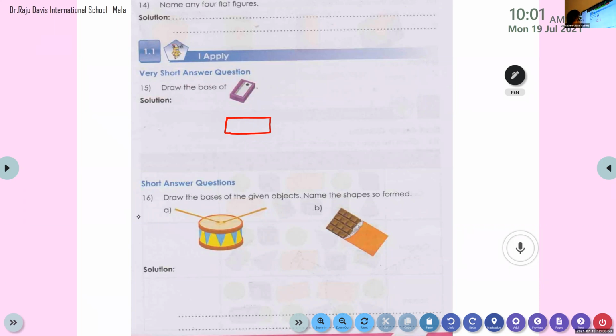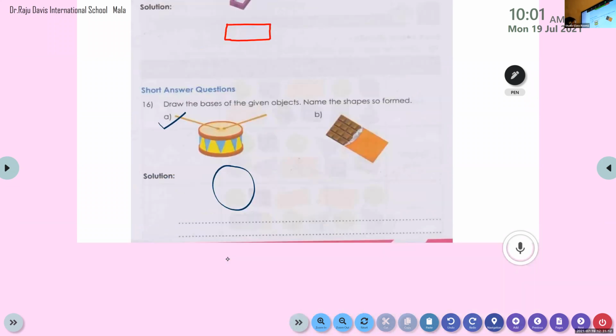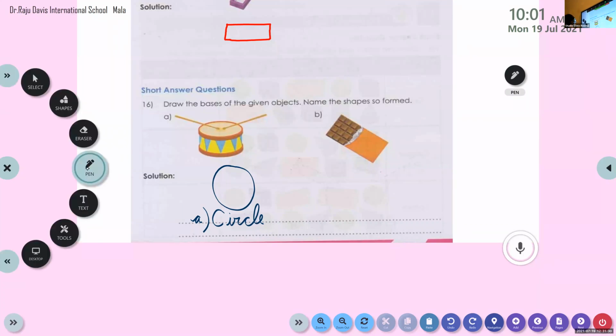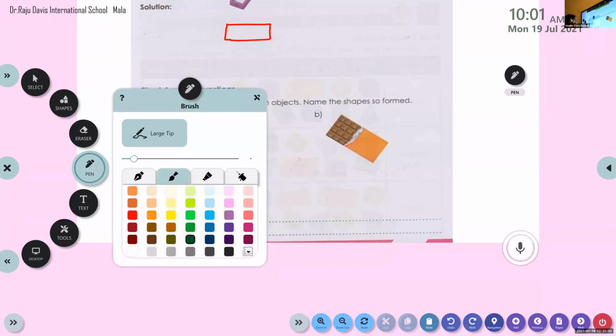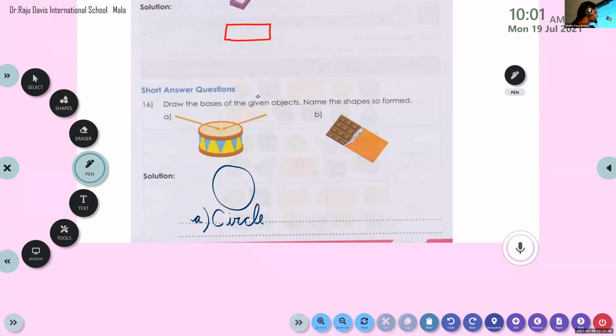And the first one we have a. You can see a drum. What is a base? What is the outline of the bottom part? Circle. Very good. So we can draw a circle here. Now tell me the spelling of circle. C-I-R. C-I-R-C-L-E, circle. Good girl. All of you please write the answer. Draw the shape of a circle and write the spelling.